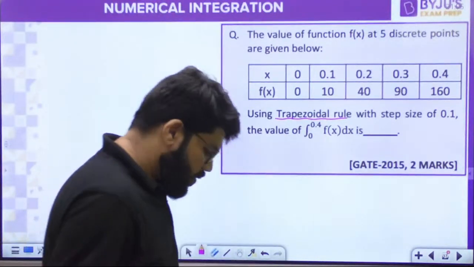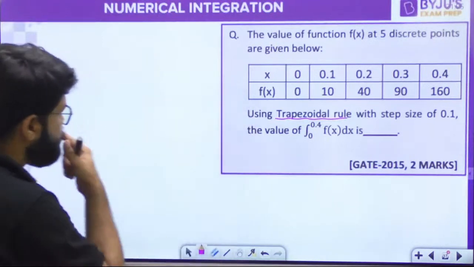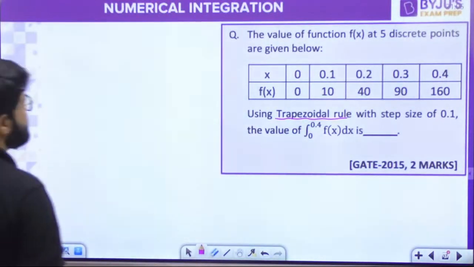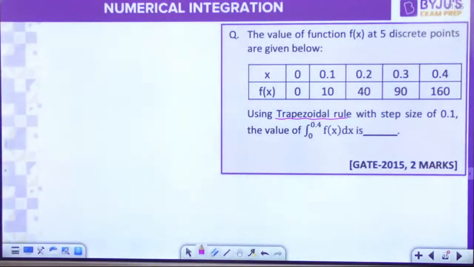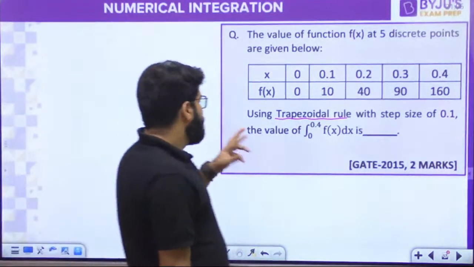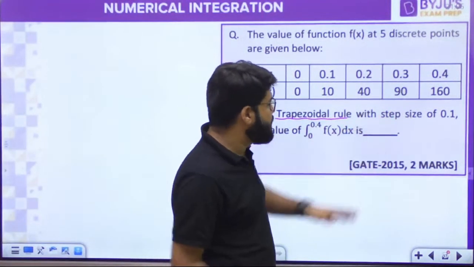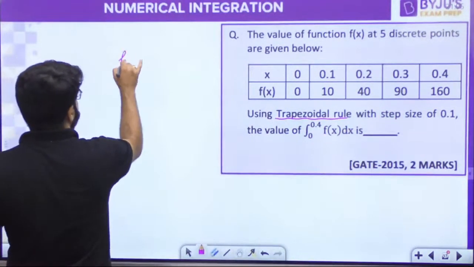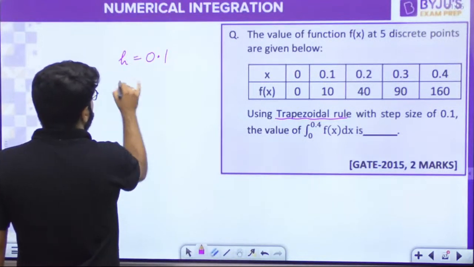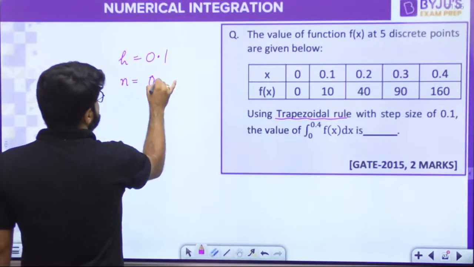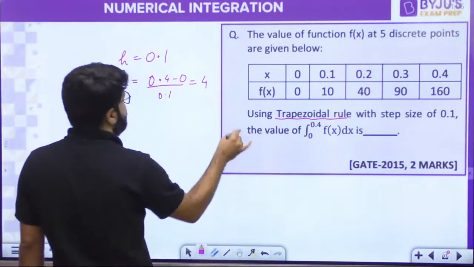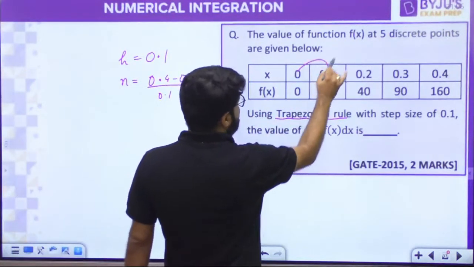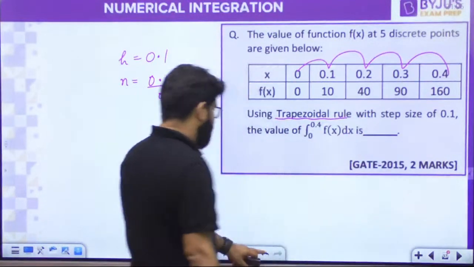Guys, tell me: the values of a function f(x) at 5 discrete points are given below. Using the trapezoidal rule with step size h given as 0.1, what is the value of n? It is 0.4 minus 0 divided by 0.1. So there are 4 intervals. You can count also: 1, 2, 3 and 4. 4 intervals are there.